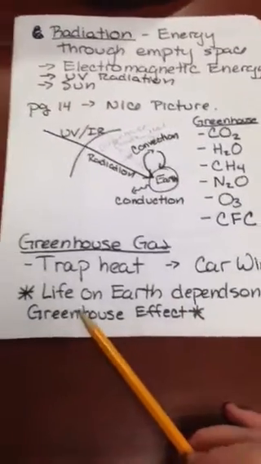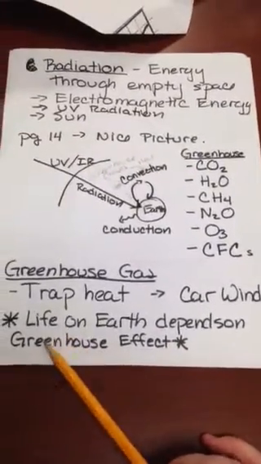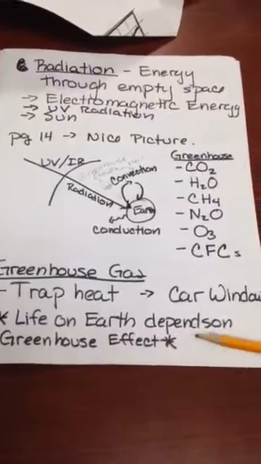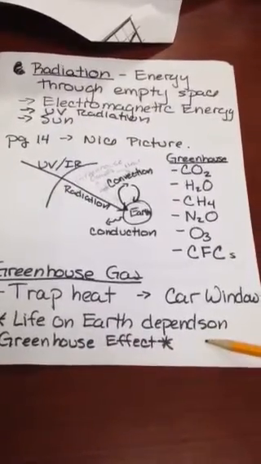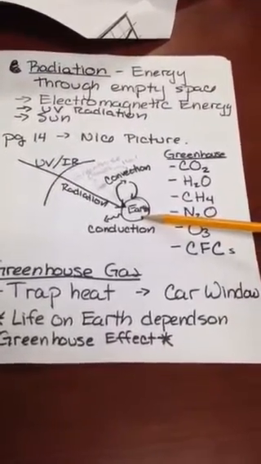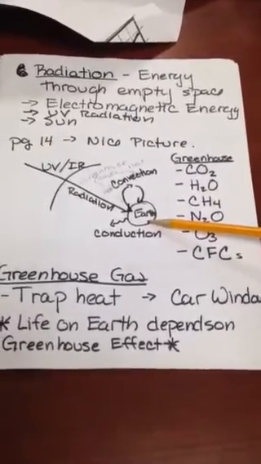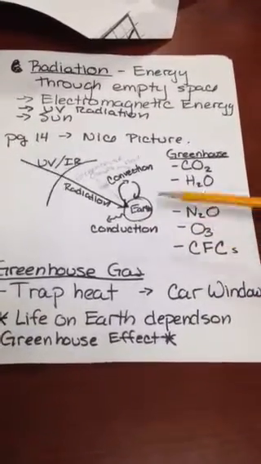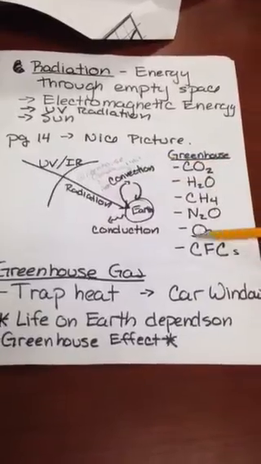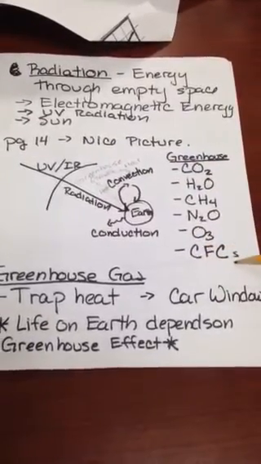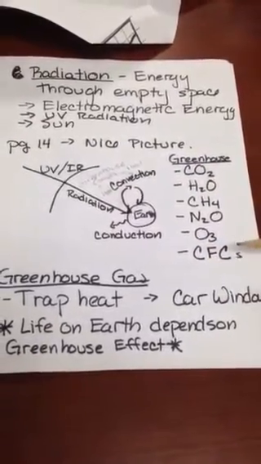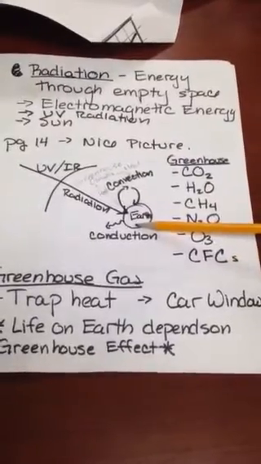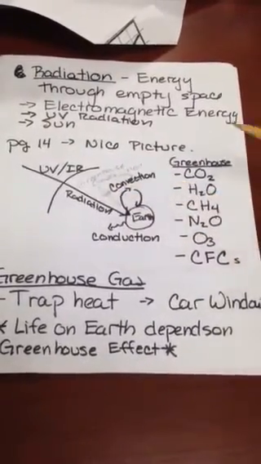Now, it's very important right here. Life on Earth depends on the greenhouse effect. If we did not have greenhouse gases, the temperature on Earth would be much too cold for us to live in. So while we do have to be careful about putting man-made components into the atmosphere, remember the only reason we live on Earth is because of this greenhouse effect. Okay, so